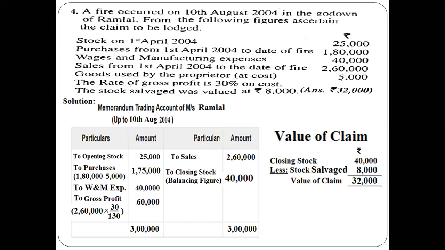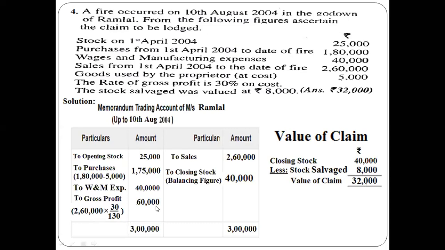One is goods used by the proprietor will be deducted from purchases, right? And second most important, gross profit percentage given on cost, right? Whenever it is given on cost, it should be calculated with the mathematical equation. Sales gross profit is equal to sales into rate, that is 30% divided by 100 plus rate. That's the reason why I have taken 130. How did I get this 130? I have taken 100 plus this 30. The formula is 100 plus rate, hence 60,000.